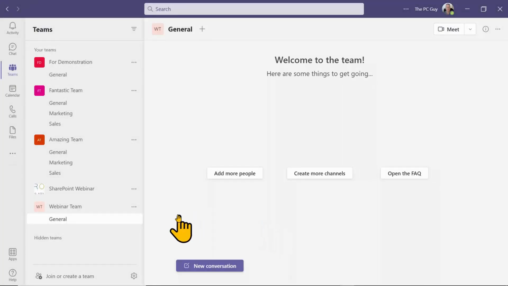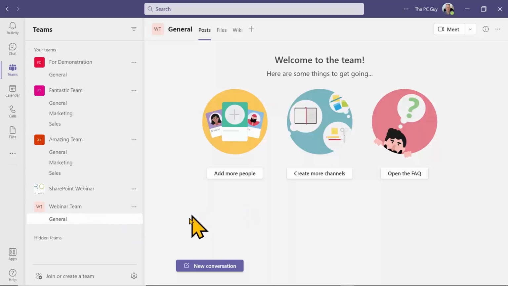Notice over here on the left we have the webinar team, and the team is always going to come with the General channel. But in the next lesson I'll show you how to add more channels. So all we did there is we clicked the Teams icon, and you click the word Join or create a team at the bottom.